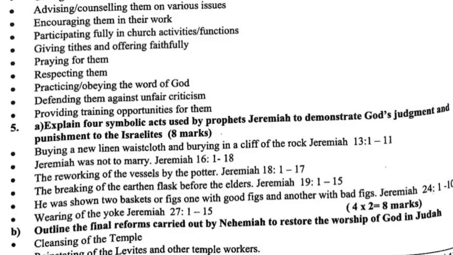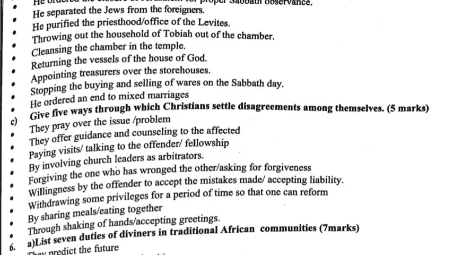Cleansing of the temple, reinstating of the Levites and other temple workers. He ordered the closure of Jerusalem for proper Sabbath observance. He separated the Jews from the foreigners. He purified the priesthood, that is the office of the Levites, throwing the household of Tobiah out of the chamber, cleansing the chamber in the temple, returning the vessels of the house of God, appointing treasurers over the storehouses, stopping the buying and selling of wares on the Sabbath day. He ordered an end to mixed marriages.